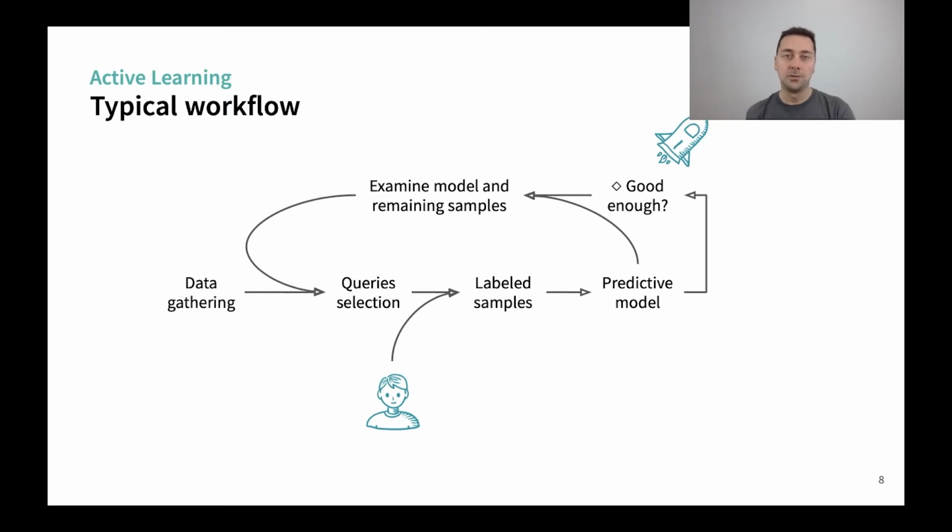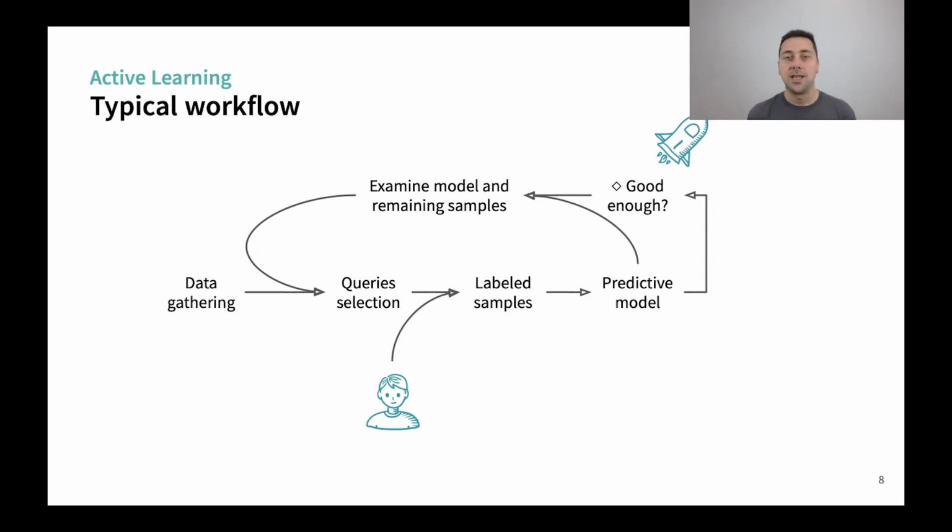Let's look at the workflow. First, we gather data. Then we have a step that is proper to active learning, which is query selection. So a query is a sample that we want to send to an annotator to be labeled. Obviously, nowadays, training a model is very costly. So we usually pick a batch of these samples, say 100, and send them to several annotators.